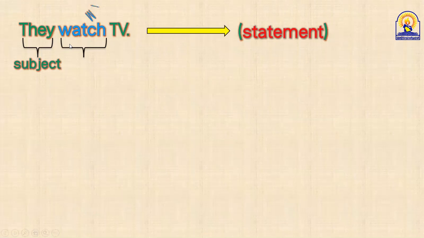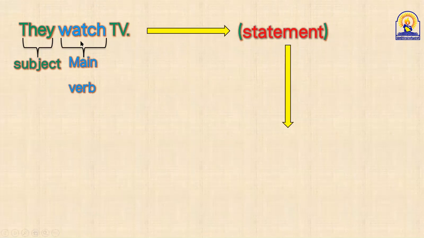Yes, the subject is they. Can you read it first, please? They watch TV. Okay. They is what? Subject. Excellent. Of course, this is a statement as I told you. They is the subject. Watch is the main verb. Excellent. I think the colors will help you.